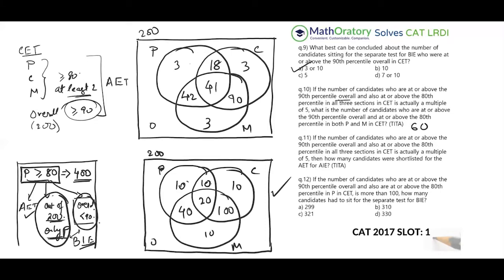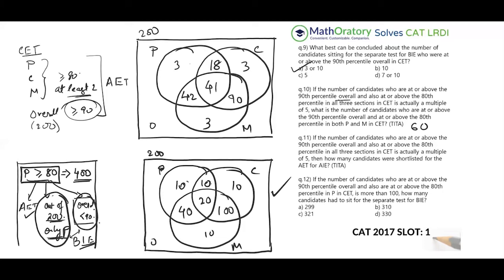Now 11th. If the number of candidates who are at or above the 90th percentile overall and also at or above the 80th percentile in all sections is actually a multiple of 5. So the same case. I forgot to take out this tick, but anyhow, luckily that is the one. I hope that was not a distraction. So yeah, this second case itself. Then how many candidates were shortlisted for AET?